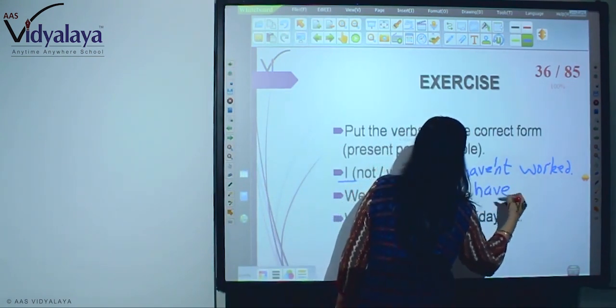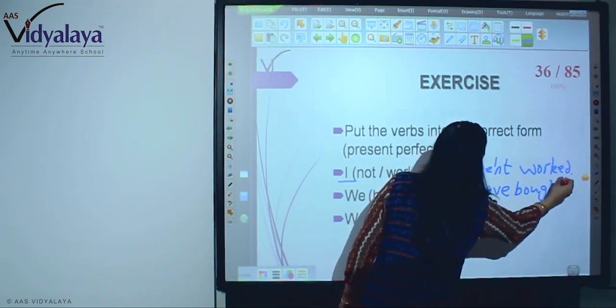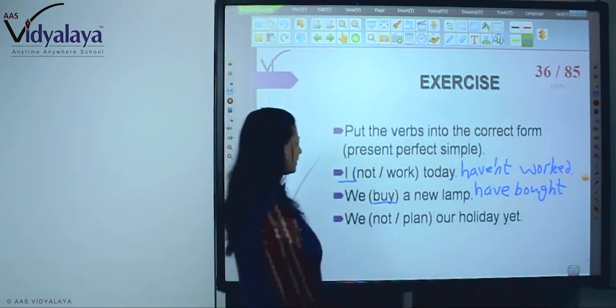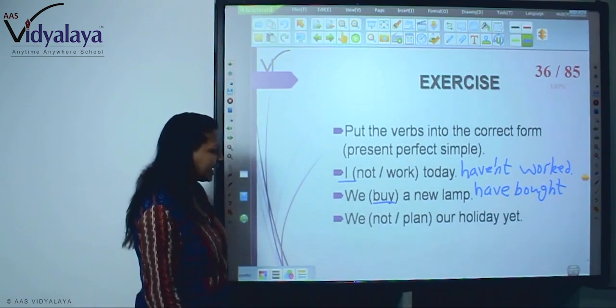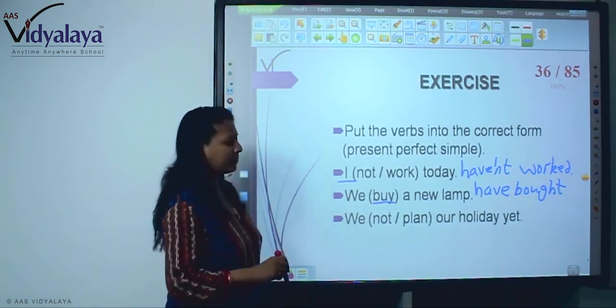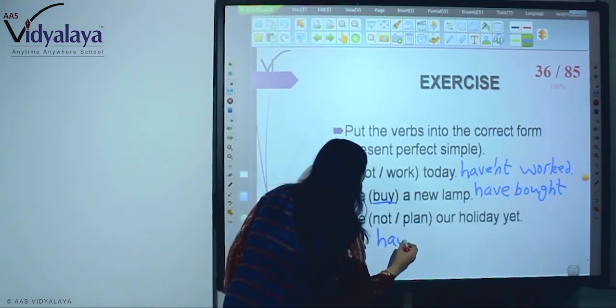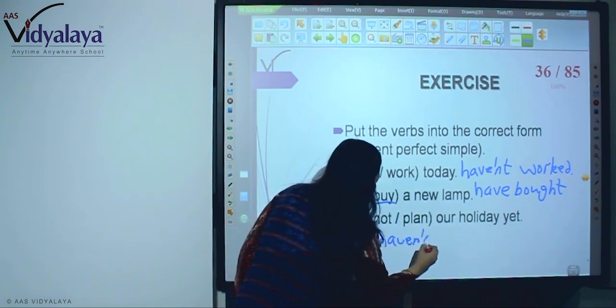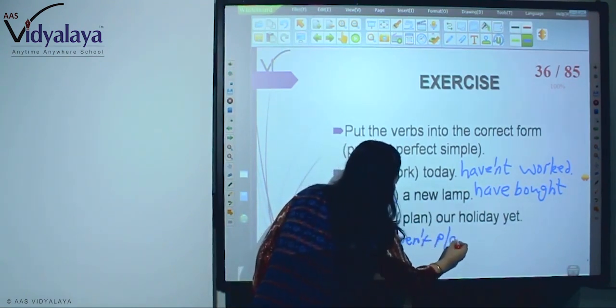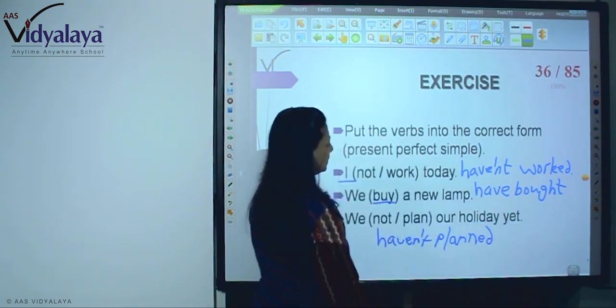We is plural. So, we have and past participle of buy is bought. We have bought a new land. We not plan a holiday yet. We haven't planned. Past participle of plan is planned. Right?